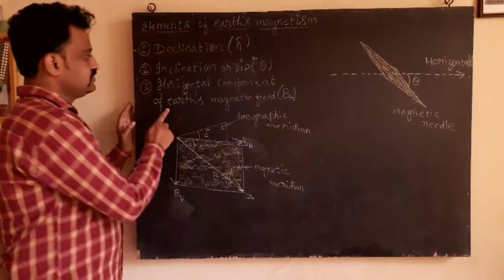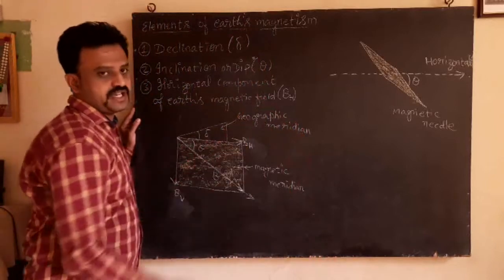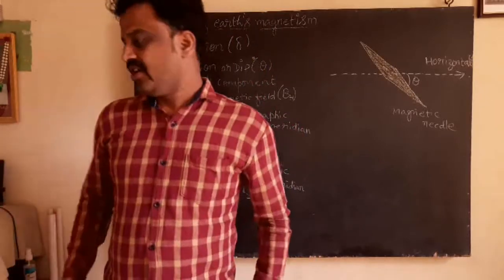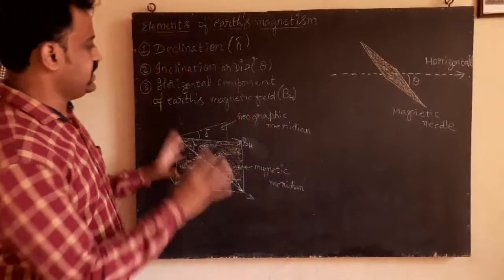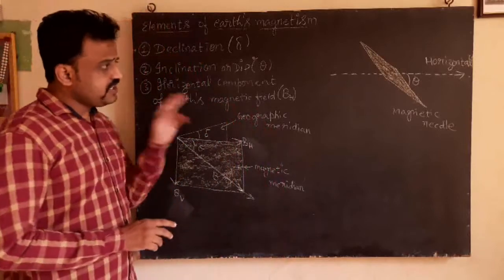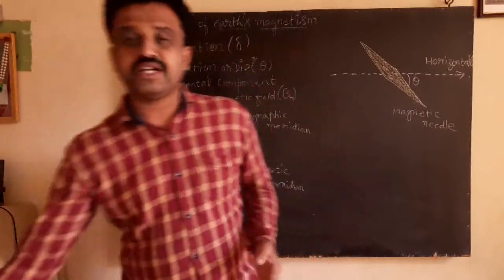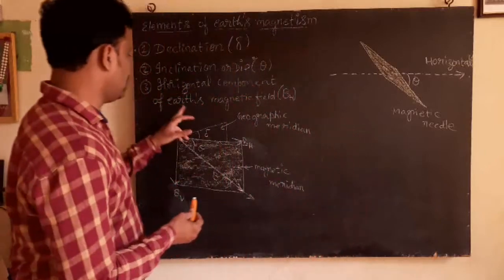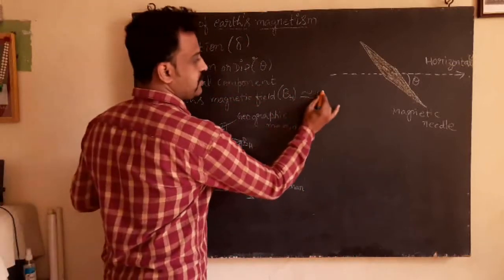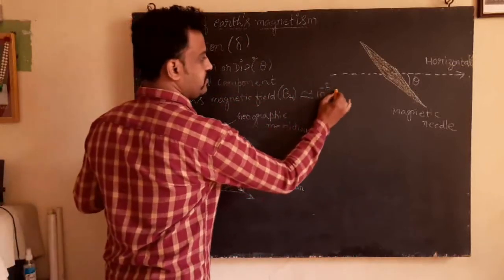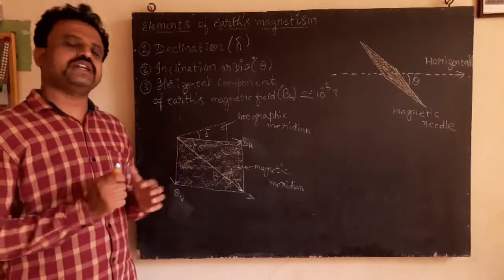Now, coming to the third one, horizontal component of the Earth's magnetic field BH. Here BH is of the order of 10 to the power of minus 5 Tesla. The horizontal component of the Earth's magnetic field BH is of the order 10 to the power of minus 5 Tesla. Very weak magnetic field.